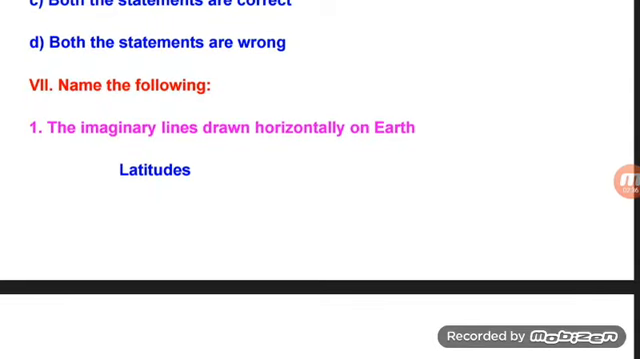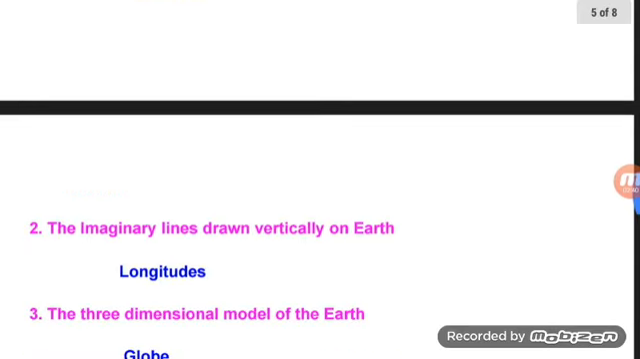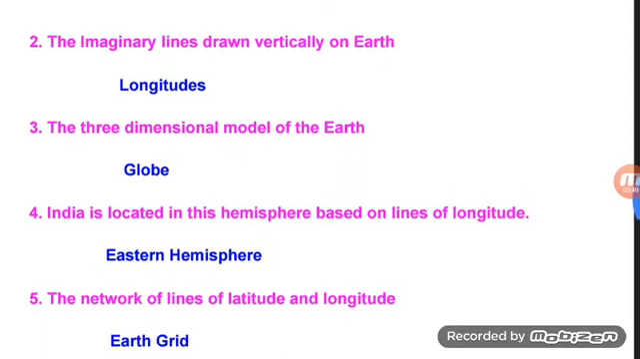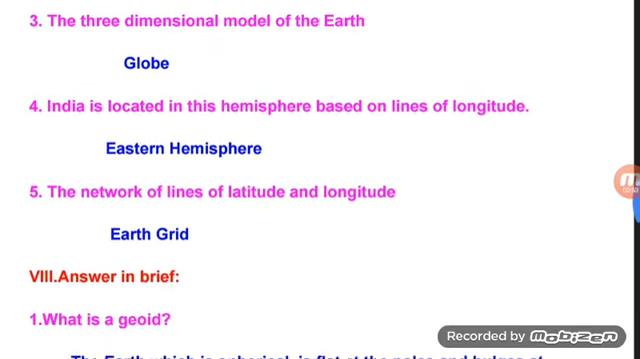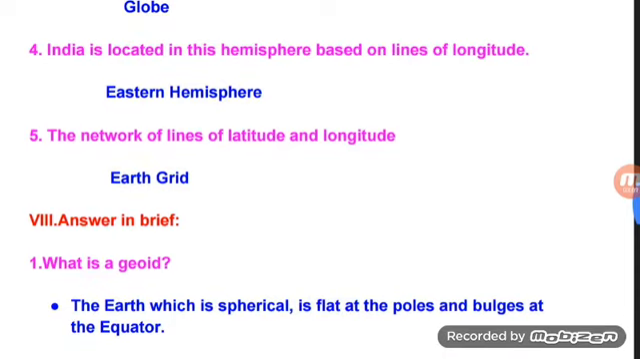Name the following. The imaginary lines drawn horizontally on Earth: latitudes. The imaginary lines drawn vertically on Earth: longitudes. The three-dimensional model of the Earth: globe. India is located in this hemisphere based on lines of longitude: Eastern Hemisphere. The network of lines of latitude and longitude: Earth grid.